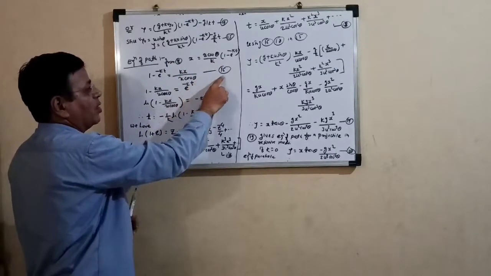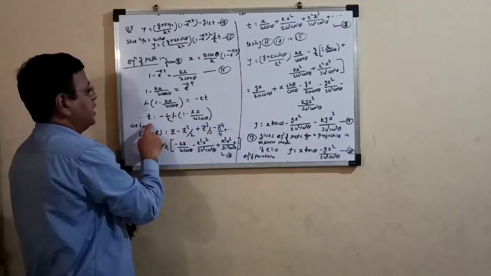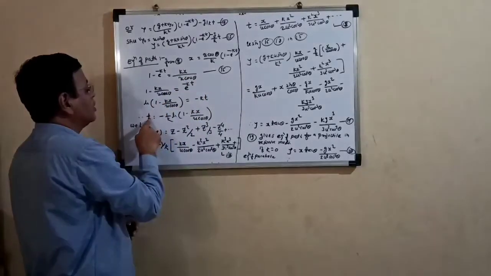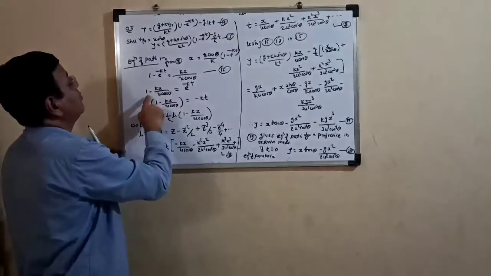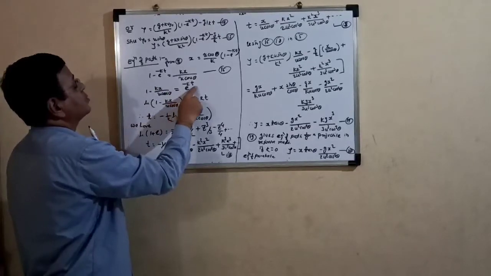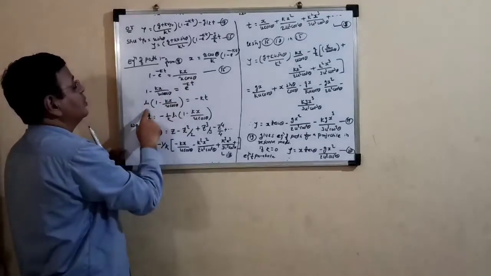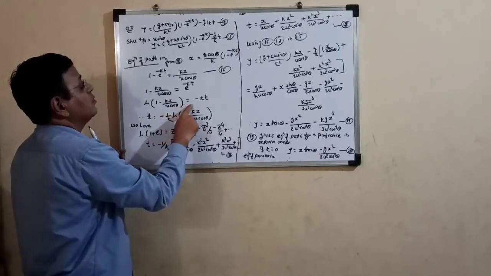Call this equation number 16. We have to solve this for the time period t. For that purpose, we get 1 minus kx upon u cos theta is equal to e raised to minus kt. Taking logarithm, we get ln of (1 minus kx upon u cos theta) is equal to minus kt.